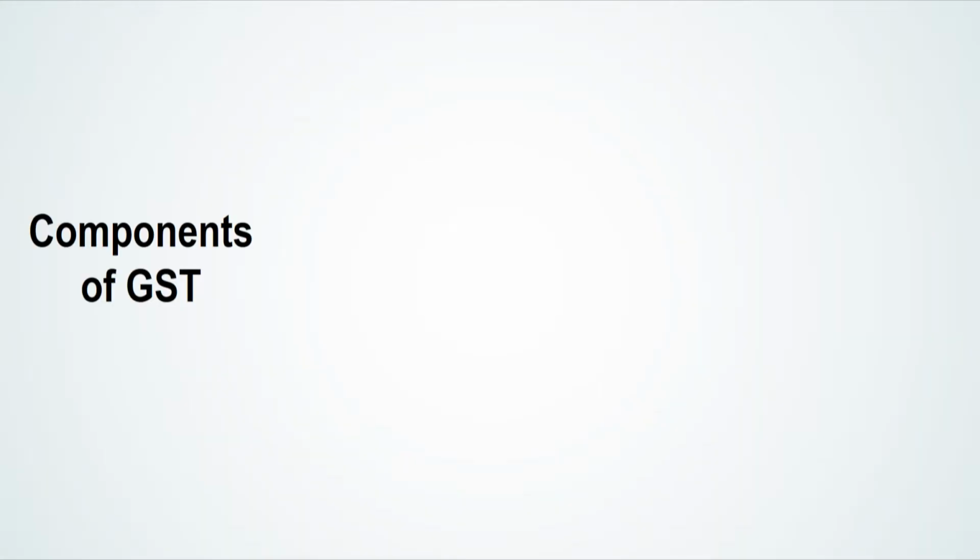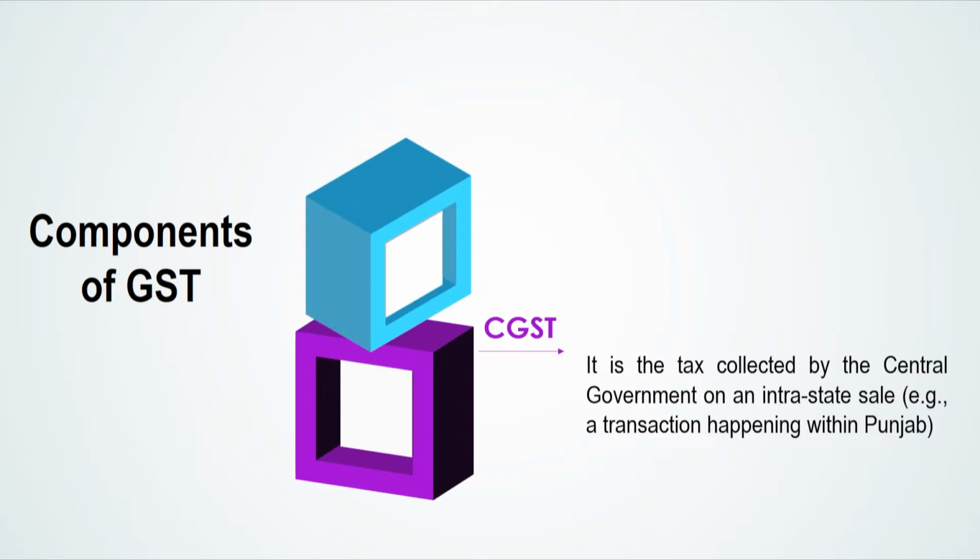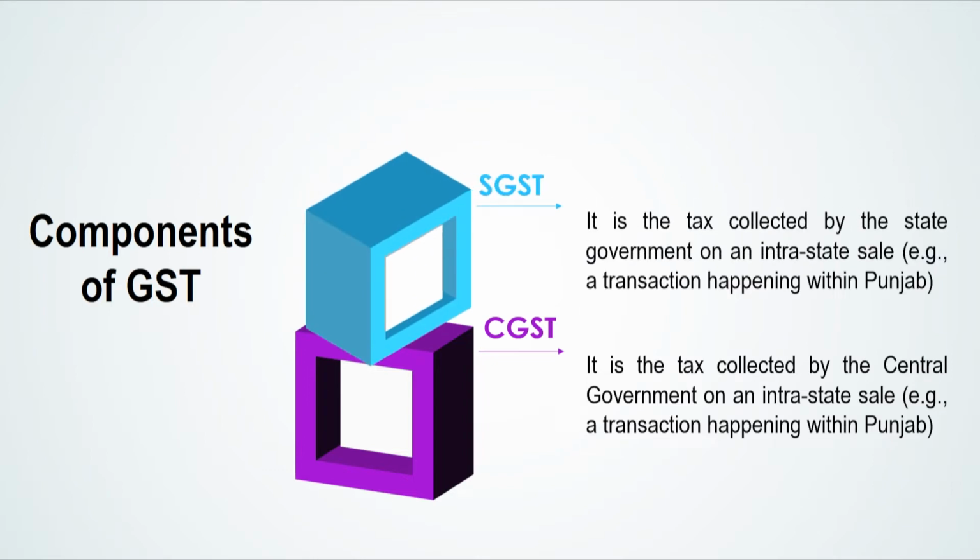Now, let us discuss the three different components of the GST. First is the CGST, which is the central GST. It is a tax collected by the central government on the intra-state sales. For example, a transaction happening within Punjab. Second is the SGST, which is the state GST. It is a tax collected by the state government on an intra-state sale. For example, a transaction happening within Punjab again.